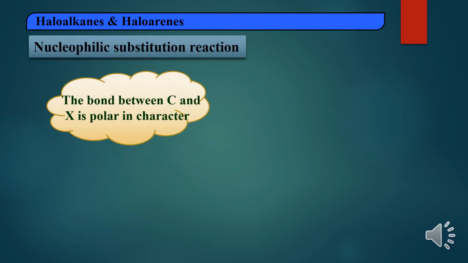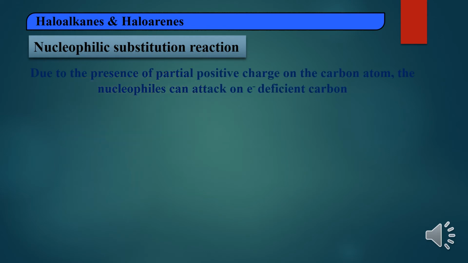Now the first one, nucleophilic substitution reaction, we'll study. In the nucleophilic substitution reaction, we already know that in the carbon halogen bond, halogen gets a partial negative charge and carbon gets a partial positive charge. The bond between them is a polar covalent bond. Even the alkyl halides are polar in nature. Due to the presence of the partial charges, the upcoming nucleophile will attack the carbon atom where the partial positive charge is.